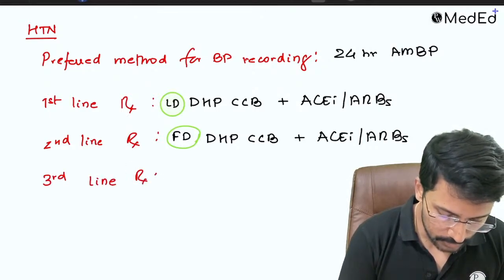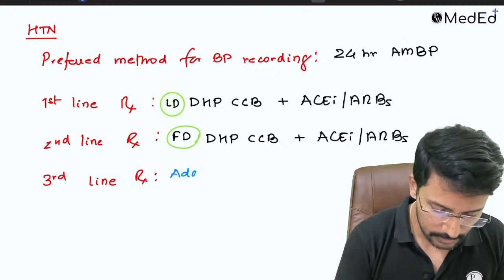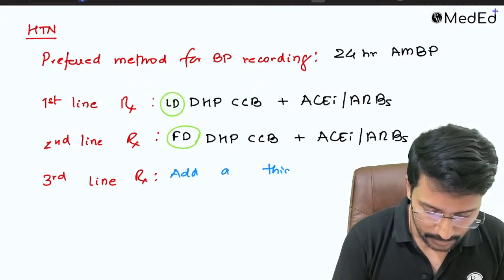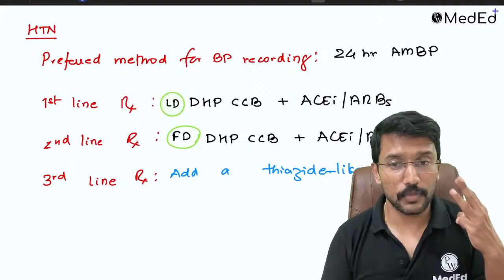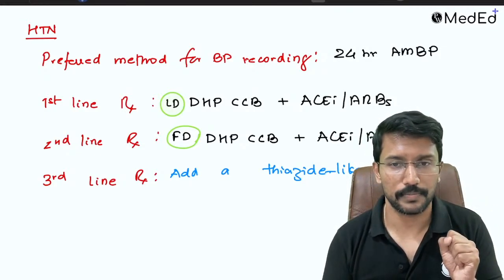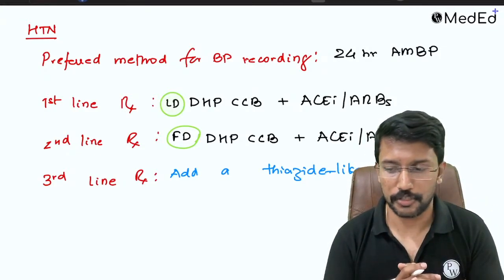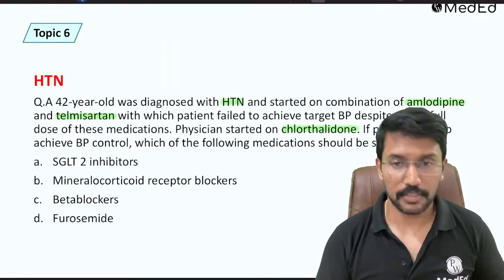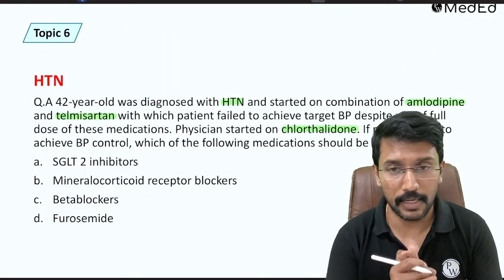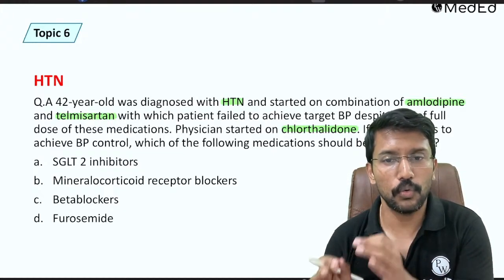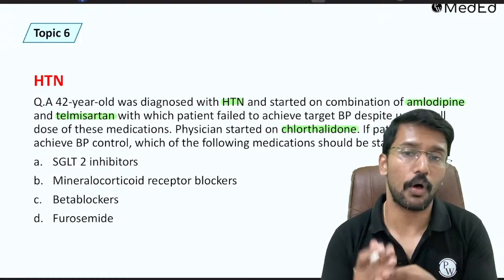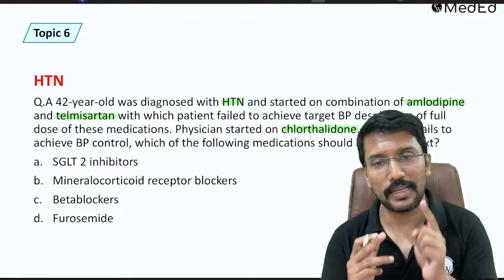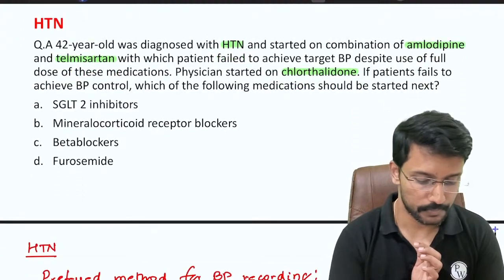The third line treatment is basically adding a third drug, that is a thiazide-like diuretic. Thiazide-like diuretic, for example chlorthalidone. So once I'm using these three drugs, if my BP is still not controlled, then we call it resistant hypertension, right? What is the definition of resistant hypertension? Resistant or refractory hypertension is defined as BP not controlled to its target despite use of three medications at full dose or optimally tolerated dose, out of which one is a diuretic, right?